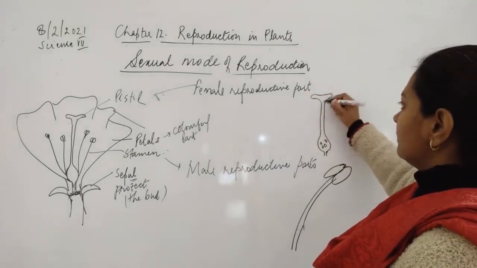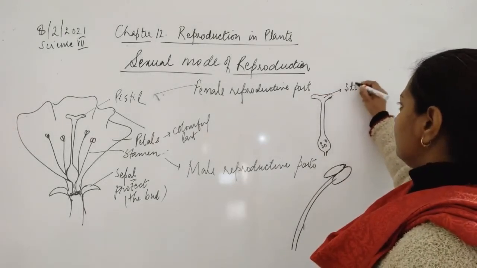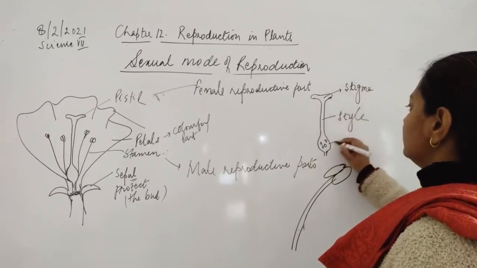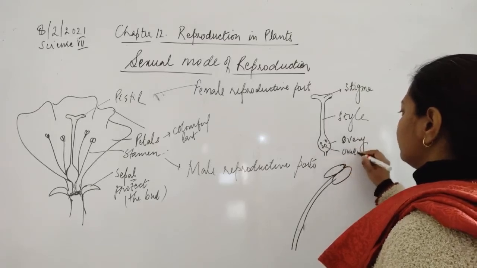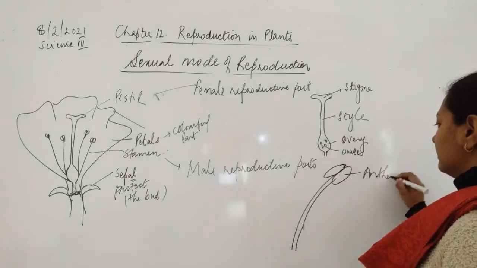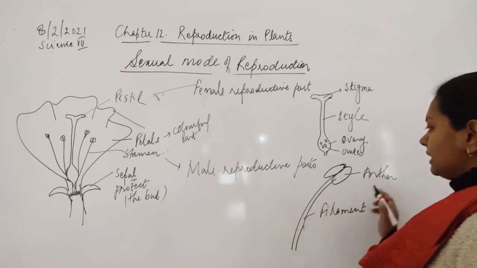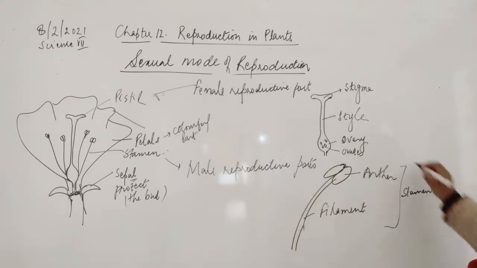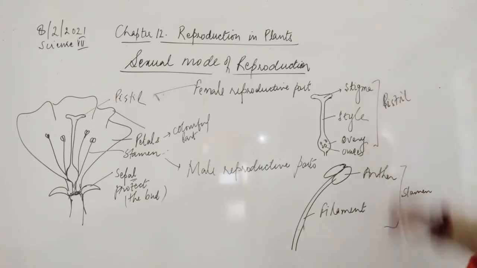The upper part is known as stigma. This is known as style, and this is known as ovary, and these are the ovules. Okay. Now here this is anther, this is filament. Together, these two are known as stamen, and these parts are known as pistil.